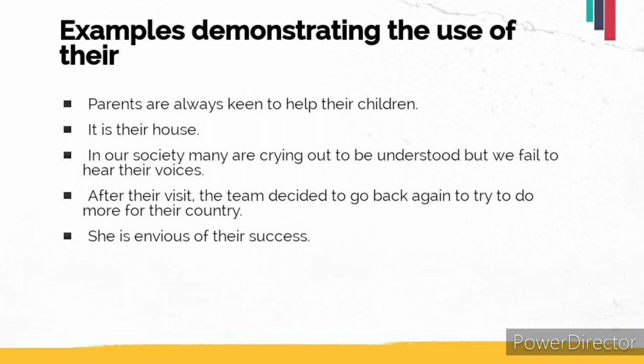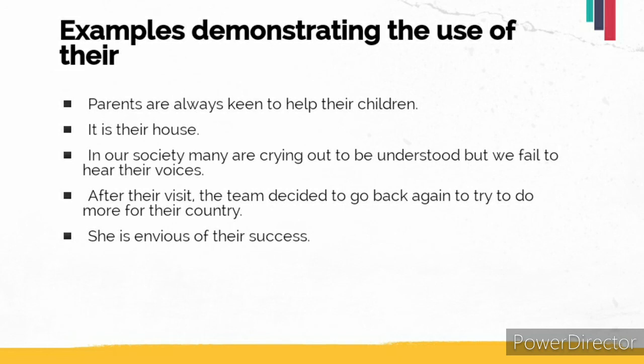Next example, in our society many are crying out to be understood, but we fail to hear their voices. So here the voices belong to people who are crying out, so their voices. Let's move to the next example. After their visit, the team decided to go back again to try to do more for their country.